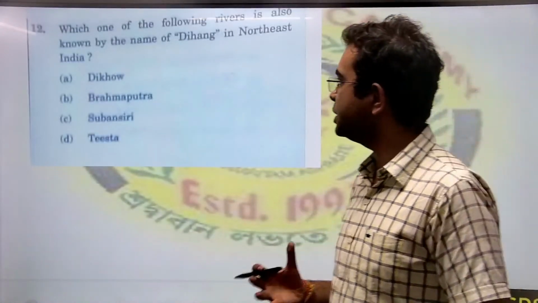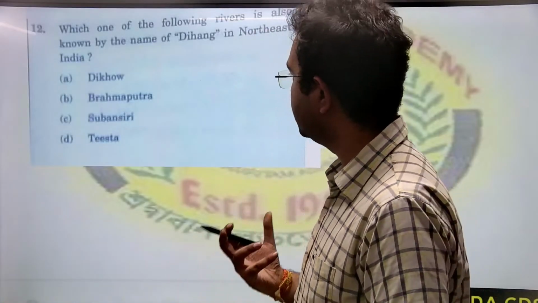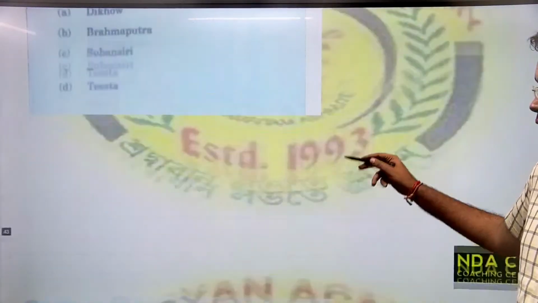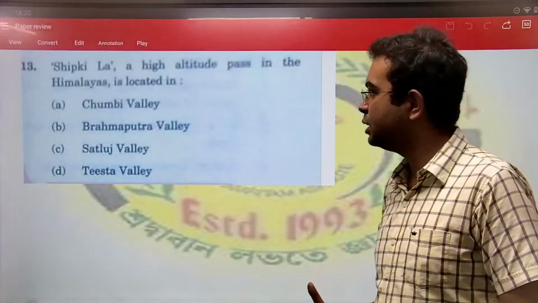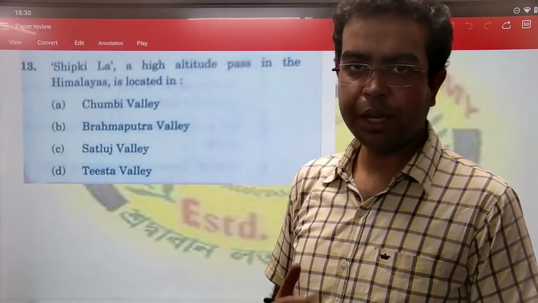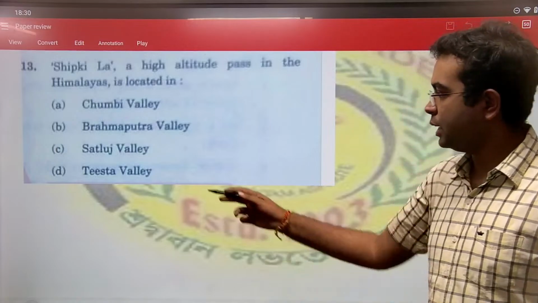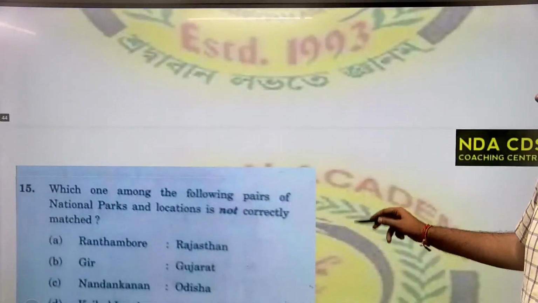Then, very easy question. Which river in Northeast is known as Himalayan? The correct answer is option B, Brahmaputra. Then, the next question. Shipki La is a mountain pass. It is in which part of the Himalaya? It is present in the Satluj Belt. Correct answer is option C.